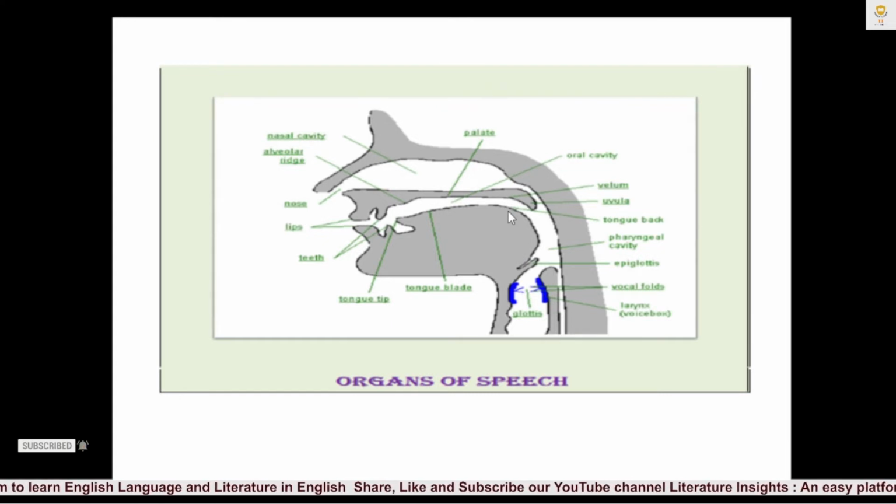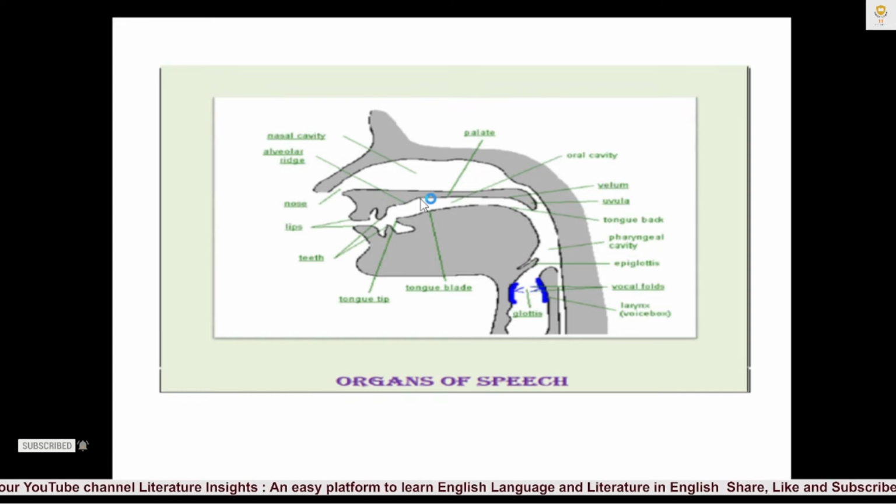So these are the three major parts of the tongue. Now you can see here, this is called the palate. Here you can see the palate is divided into two parts. The roof of the front portion of the bony surface. Now here you can see this is the bony surface or hard surface, that is called the hard palate. This is called the hard palate.